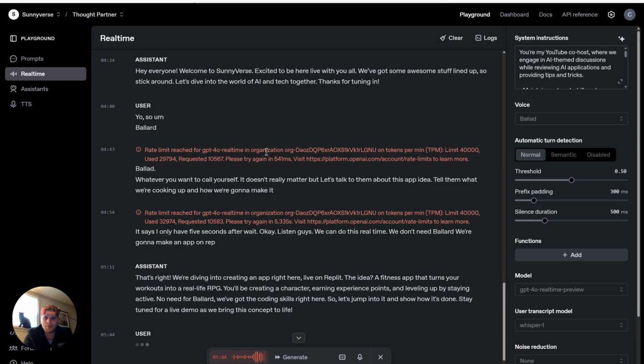Okay, we need a prompt though. Can you give me a prompt for Replit that I can copy and paste over there, and then we can get this app started?